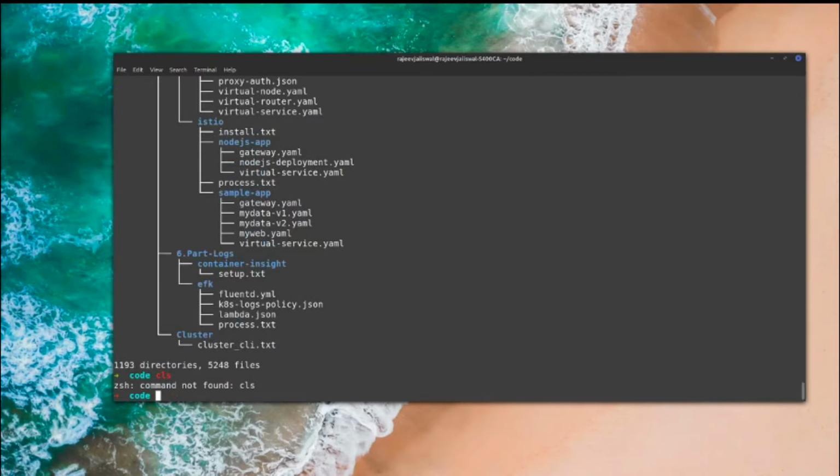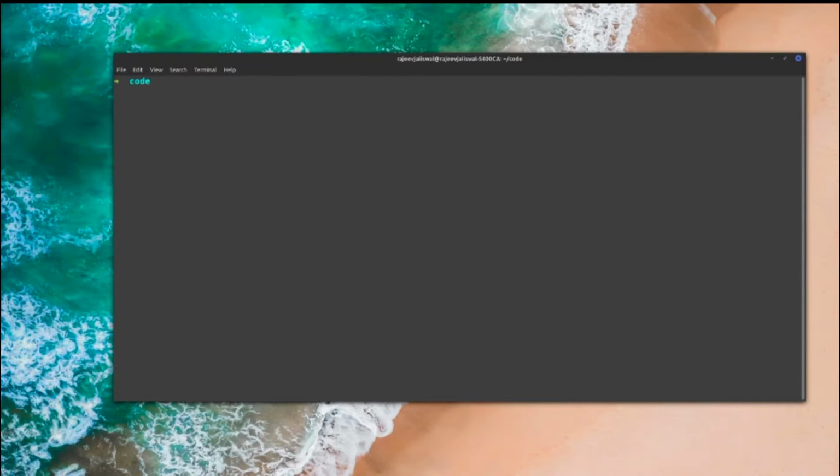So let's jump to our first demo. I need to go to the container deep dive folder. The Docker demo is done. Let's jump to the EKS folder.